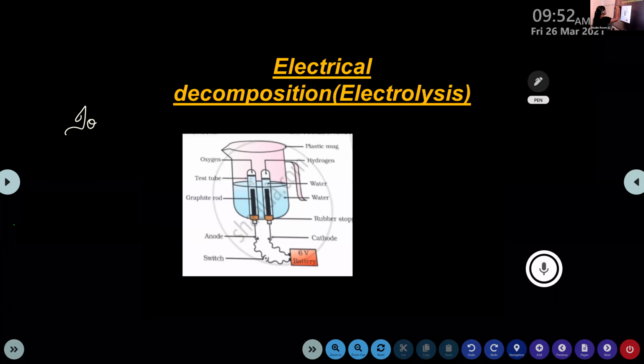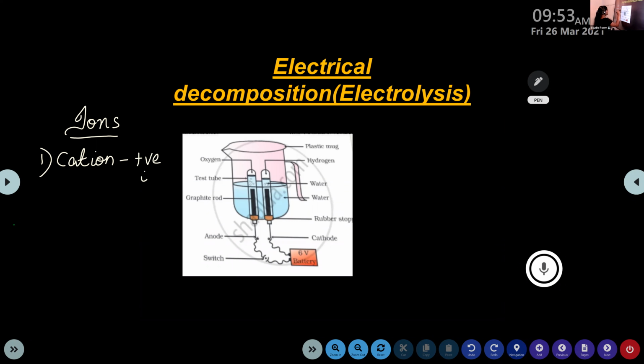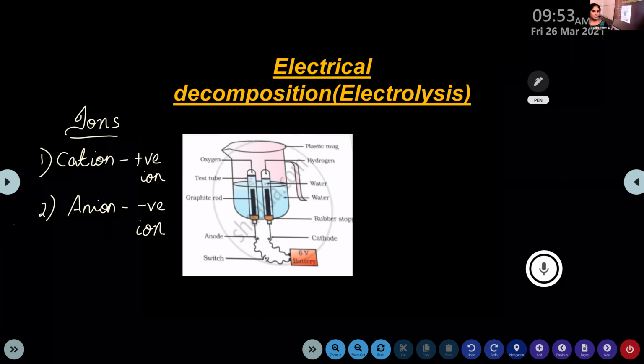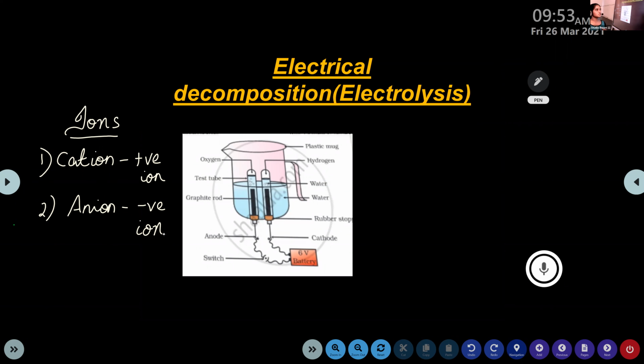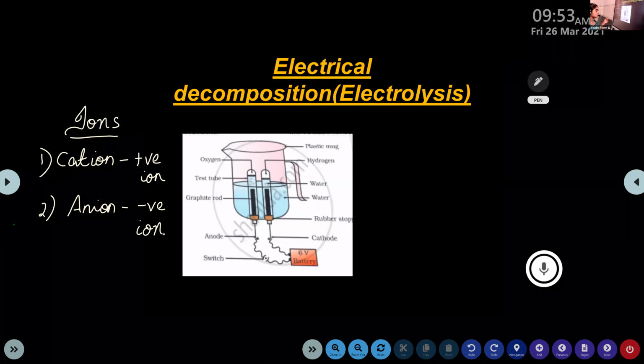So you just write these things before this electrolysis. Write down the heading ions. First one, cation, that is positive ion. And the second one, anion, that is negative ion. So the cation and anion are the two different types of ion. Cation is positively charged ion and anion is negatively charged ion. Then we are going to learn a different concept from this.